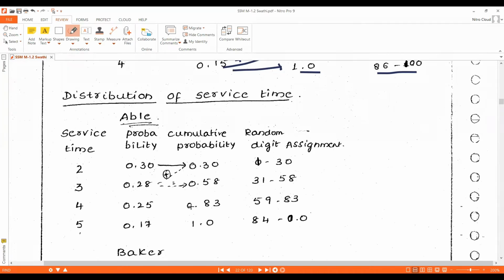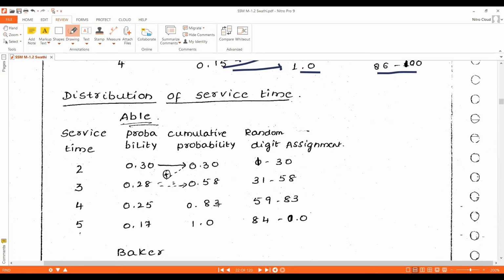Now we need to calculate the cumulative probability. Always the first one's cumulative probability is the same as its probability, that is 0.30. For the next one, we add the previous cumulative probability plus the present probability: 0.30 plus 0.28, we will get 0.58. For the next one, 0.58 plus 0.25, we will get 0.83.